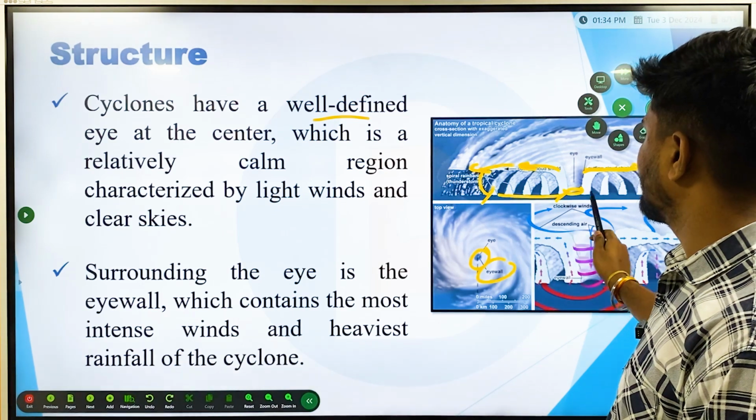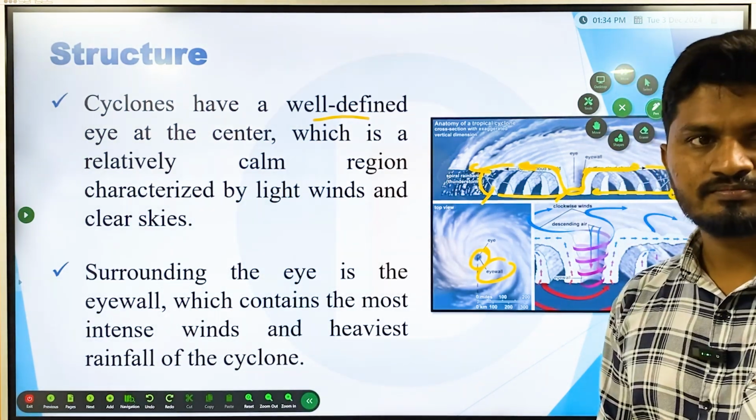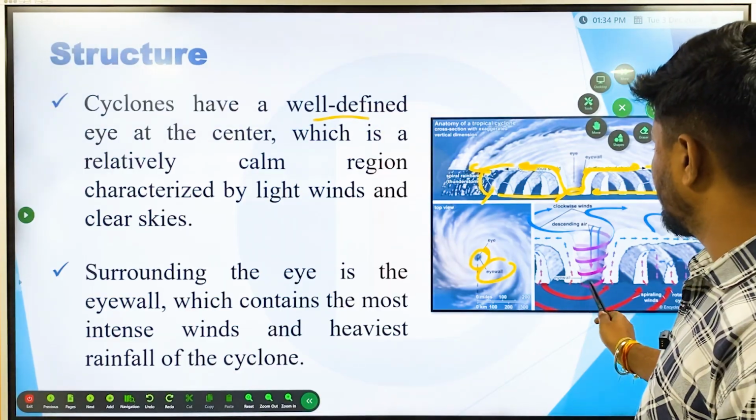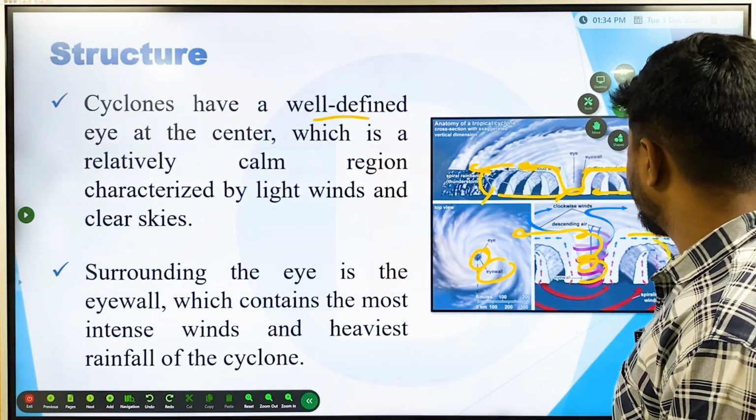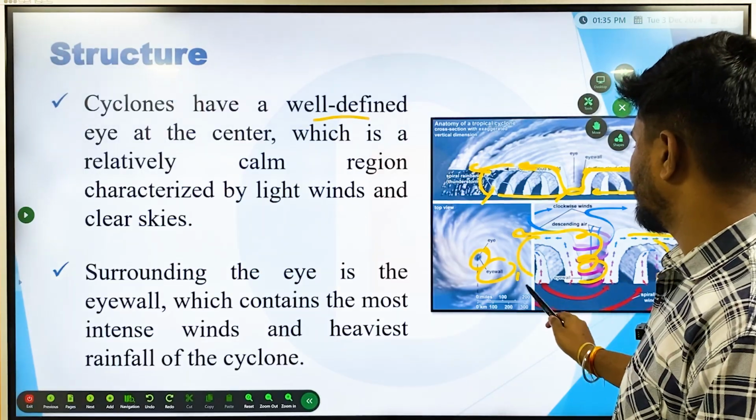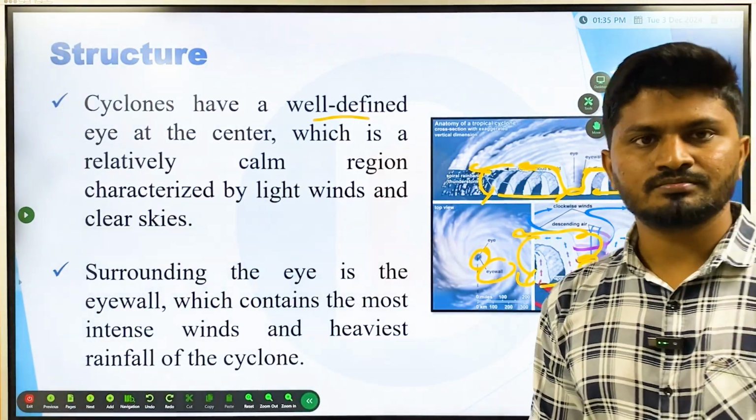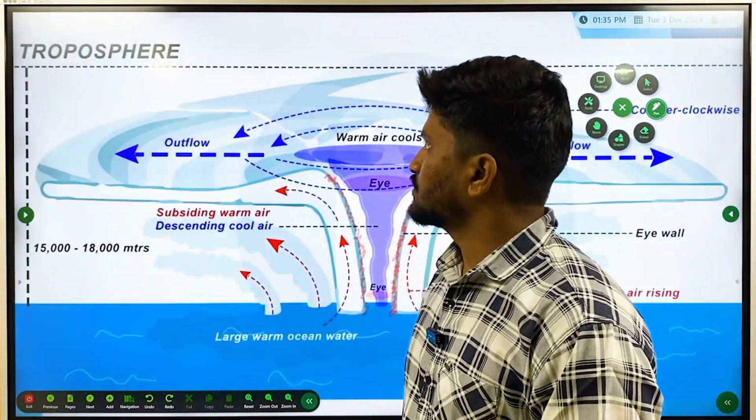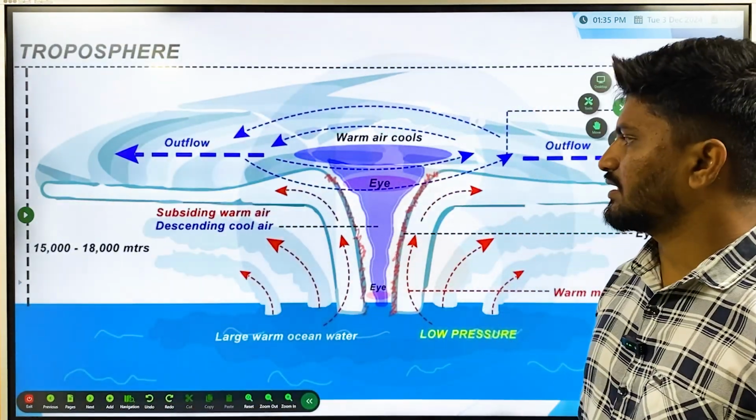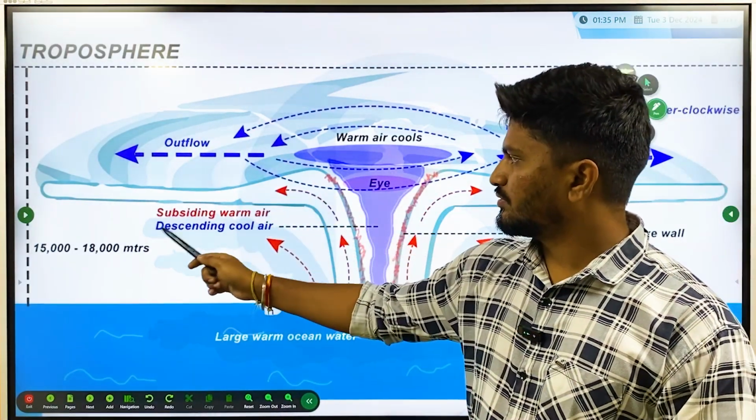Then they act as a feed to the system again, like this. So it is a closed system. Understood, right? So they are going to rise up, and then the air is going to descend down, then it acts as a feedback to the same cyclone system. Okay, so this is the cyclone, like in the larger picture: eye, eye wall, outflow and subsiding warm